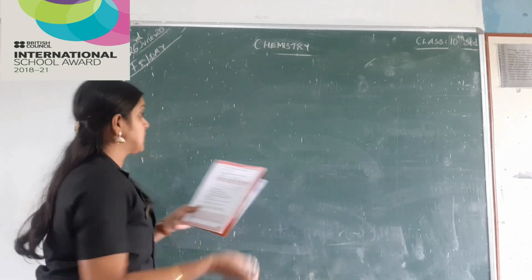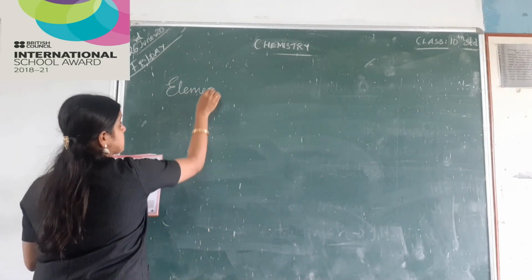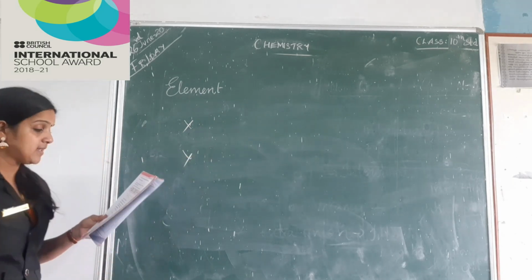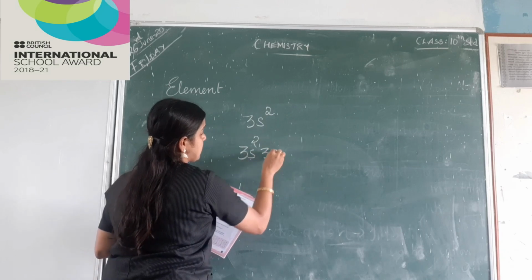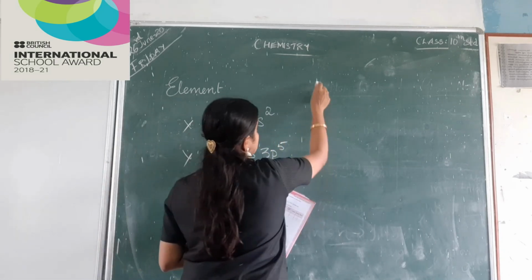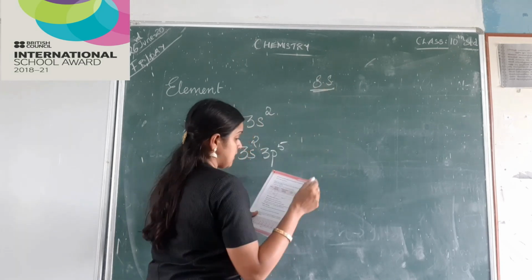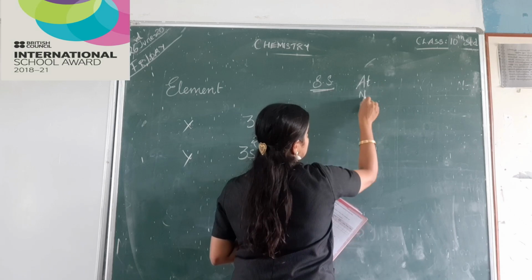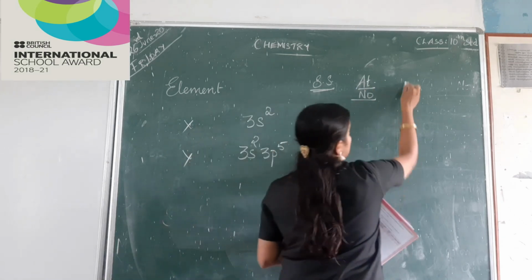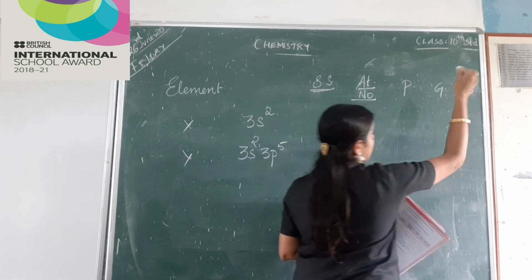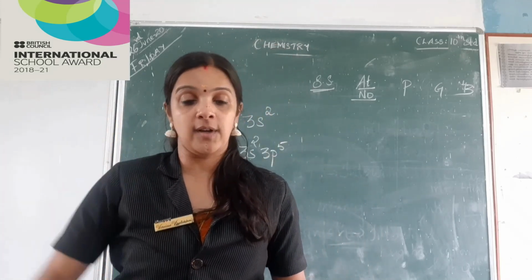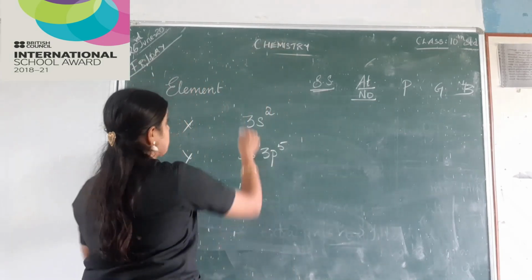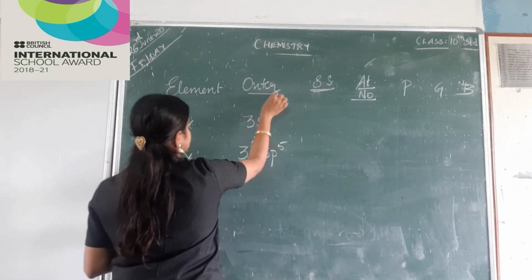Okay. Now the next question given to us is, we have two elements, element X and element Y. The outermost configuration is given as 3s2, 3p5. They have asked us for the subshell configuration. Also find the atomic number. Find out the period, group and block. PGB. Just like your PUBG or whatever you speak. Right? So this is PGB: period, group, block. So how am I going to do this? This is my outer shell configuration. Right?